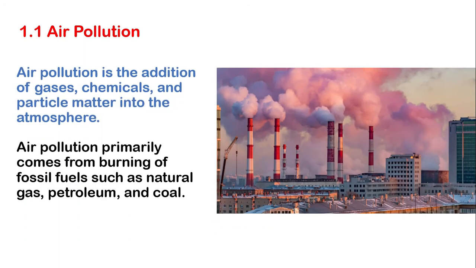Now we move to air pollution. Because there are 4 types of pollution, in this video we talk about 2 types: air pollution and another one. So now, what is air pollution? Like you see in the picture, there are many factories that release much smoke into the air. Air pollution is the addition of gas, chemicals, and particulate matter into the atmosphere. Air pollution primarily comes from the burning of fossil fuels such as natural gas, petroleum, and coal. From many factors that affect the air when they release much gas into the air.